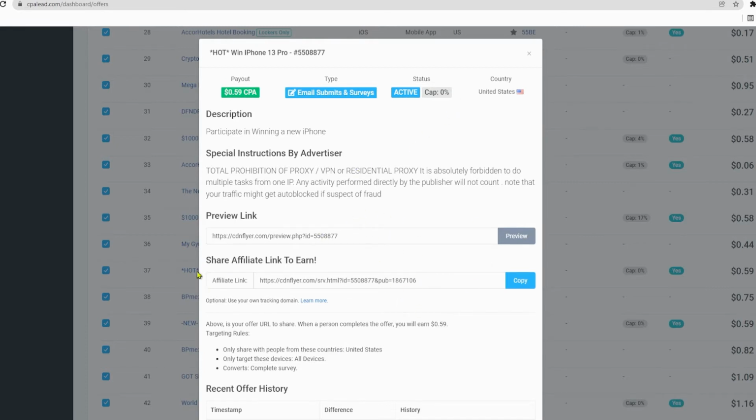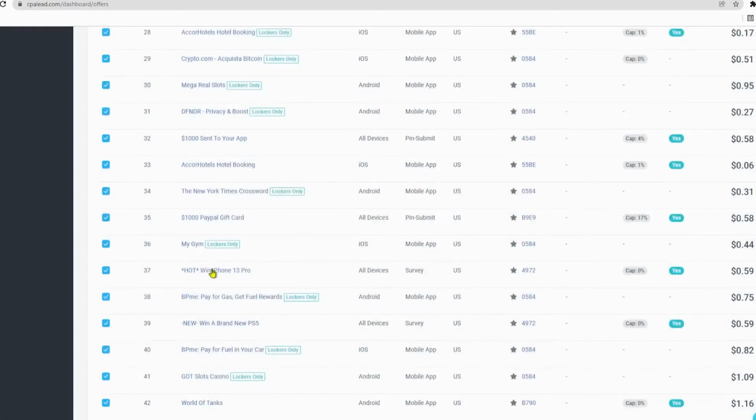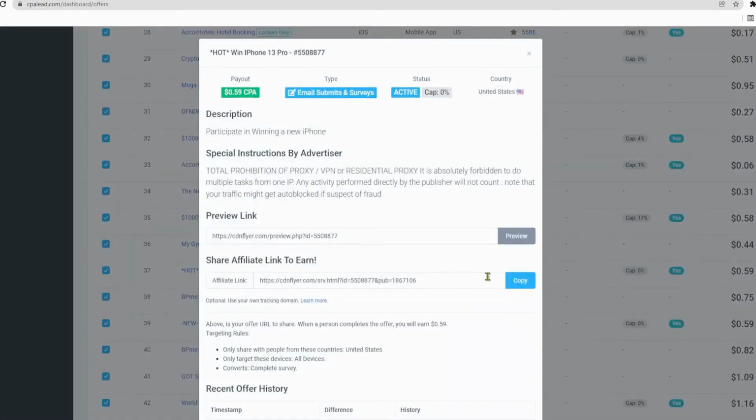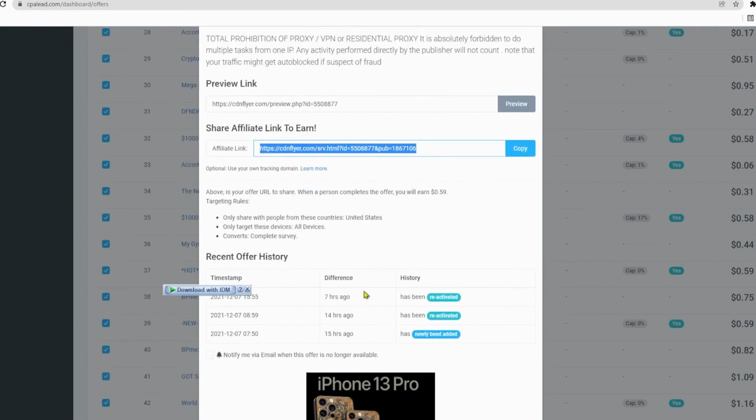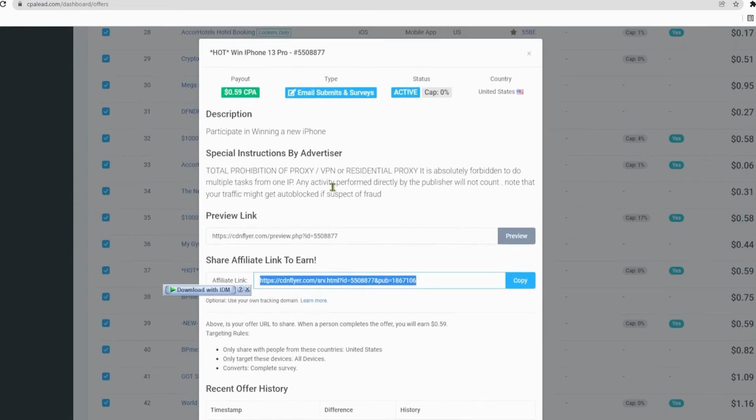As you can see, you don't have to wait around to get accepted or whatsoever. You can immediately just copy your affiliate link. And whenever someone clicks on this, they can sign up for the free giveaway and you will get paid 58 cents in this case. Of course, there are going to be some offers that pay a lot more, but for this example, I'm using this offer and this particular offer is paying 58 cents per lead.